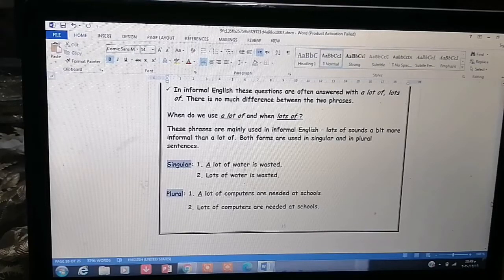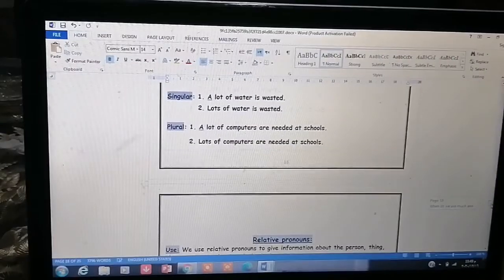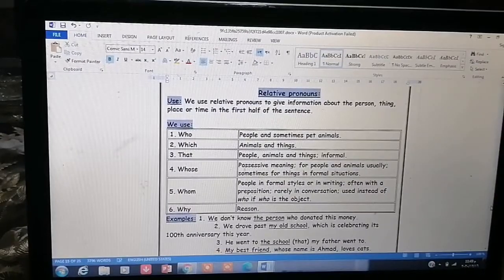Look at the plural. Number 1, a lot of computers are needed at school. Number 2, lots of computers are needed at school. The same meaning, okay? Both are correct. Now, let's move to the relative pronouns. After the relative pronouns, I'm going to return back to the some and any and the uncountable nouns. We have many exercises, okay? Let's finish the relative pronouns.